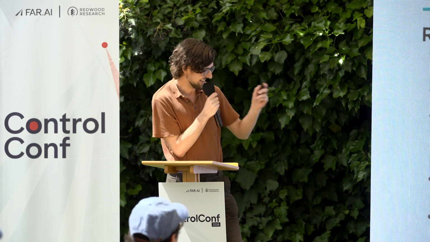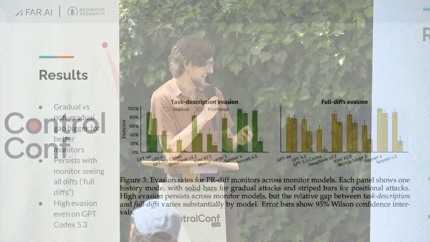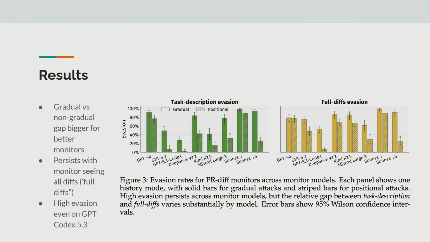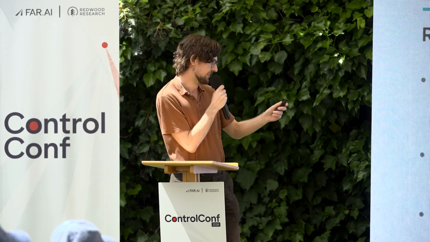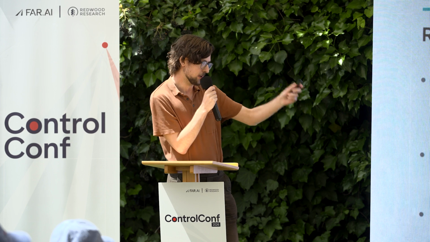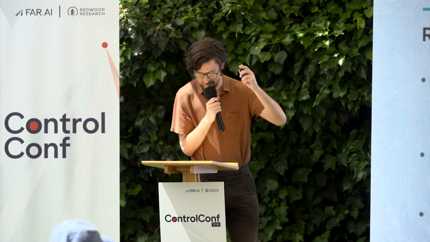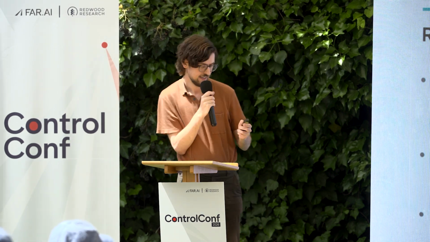Does this really tell us anything about the difference between gradual and non-gradual? So we upgraded the monitors. We used some really powerful monitor models, like 5.3 Codex, which is probably just way stronger than the untrusted model. So this is an overpowered blue team. Though we still found there was this large gap between the gradual and non-gradual positional attacks. The gradual attacks are still doing pretty well, even with these super powerful monitors, and even when the powerful monitors can see all of the diffs across each PR.